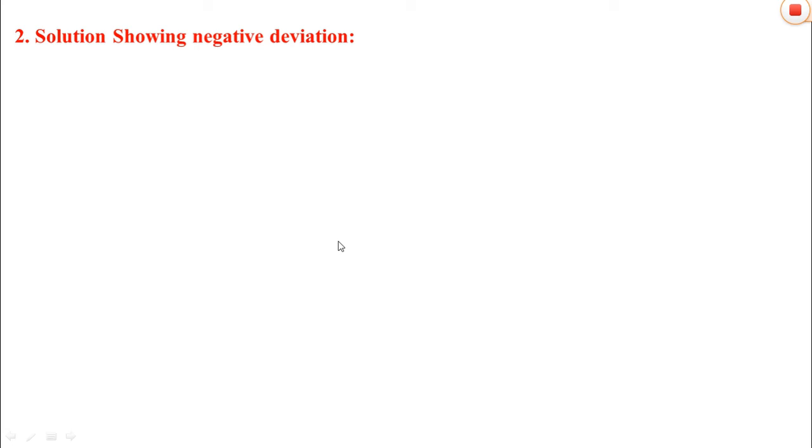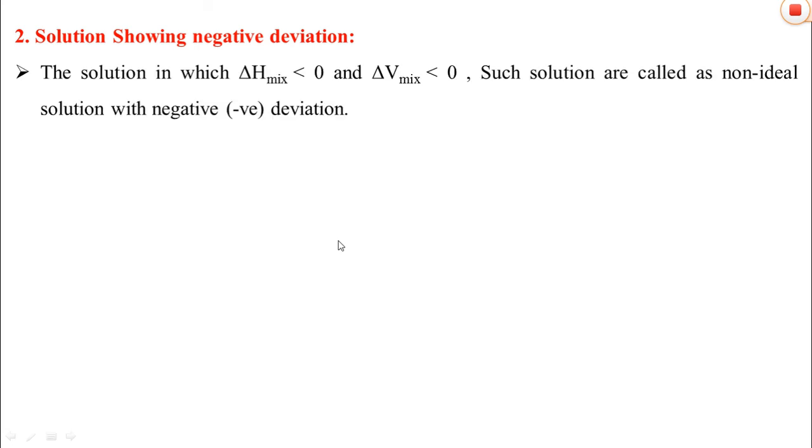In the second type of solution, which is a solution showing a negative deviation, in this type of deviation, the delta H of mixing and delta V of mixing are less than 0. Therefore, such types of solution are called non-ideal solutions with negative deviation. Why negative deviation?